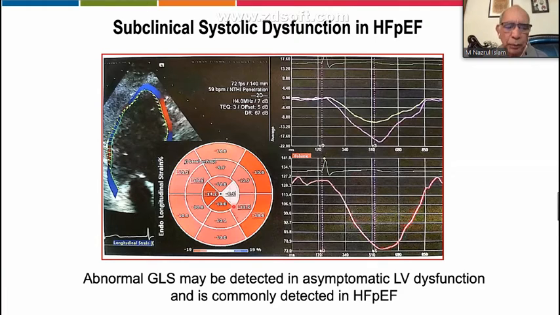This is an example of a heart failure patient with preserved ejection fraction. He has normal ejection fraction, no symptoms at the moment. But when the GLS is performed, you can see the reduction of GLS level in this particular patient.